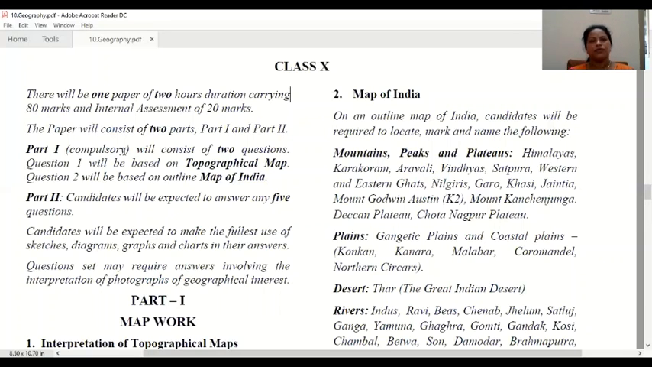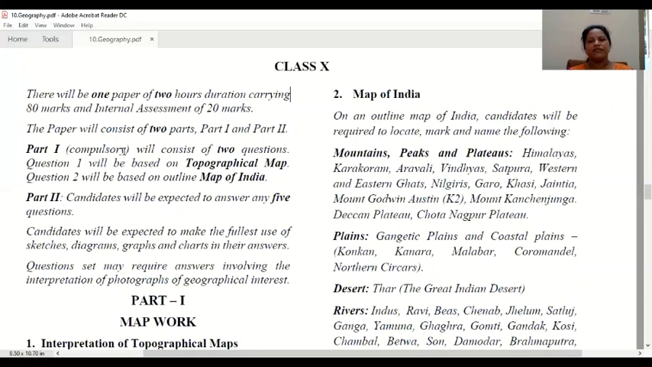Then in part 2, candidates will be expected to answer any 5 questions. There will be 9 questions, and among them you are supposed to write only 5. There will be choice, so you can choose the easiest questions for you. But in part 1, you will not get any choice. You are supposed to write all answers.